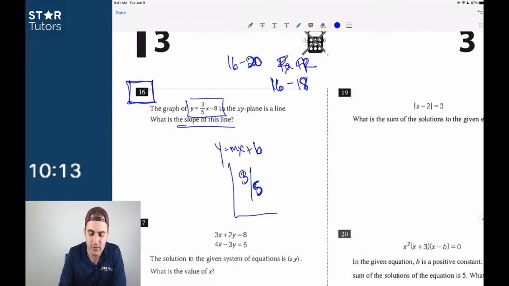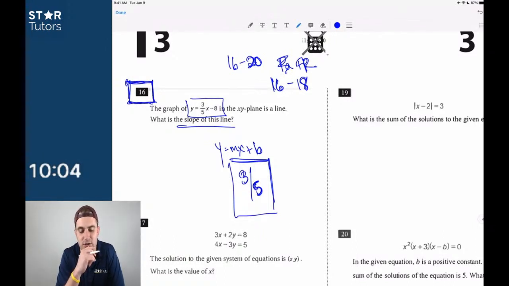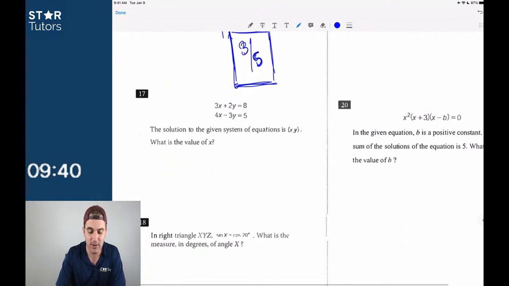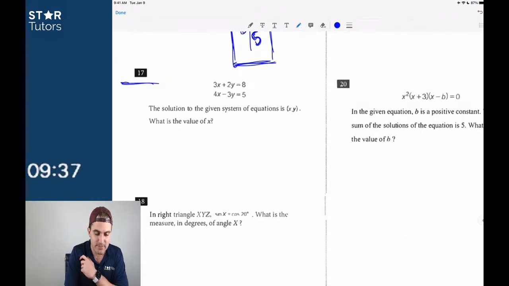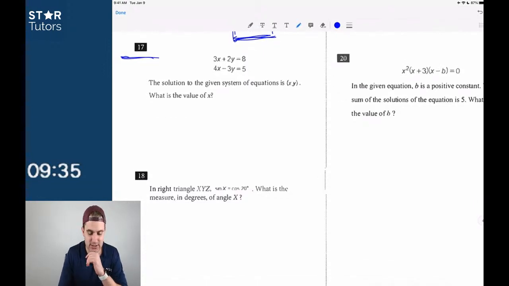If you ever need a reason for using this Pass method, look no further than this test form, October 2021. Look no further than question number 16, which is one of the easiest questions I've ever seen on the SAT on any section ever made. This would be one of the most straightforward questions. And we see student score reports all the time where students just never even see number 16 because they run out of time. That is crazy when every question is worth the same value point-wise, but so different in terms of how easy these questions are. For right now, on number 17, I'm going to skip this just because it's systems of equations and I want to keep moving.